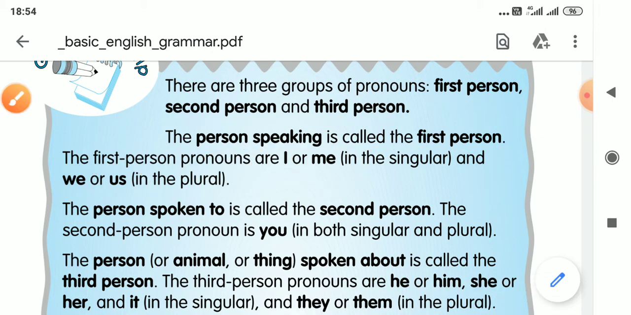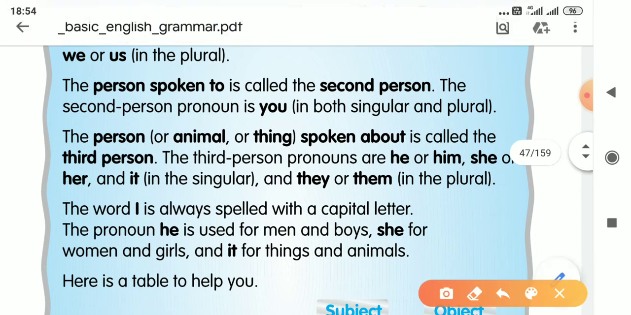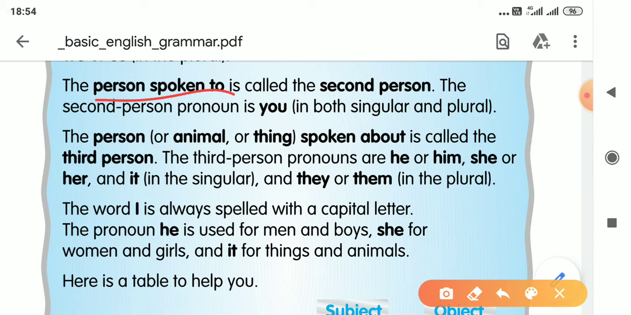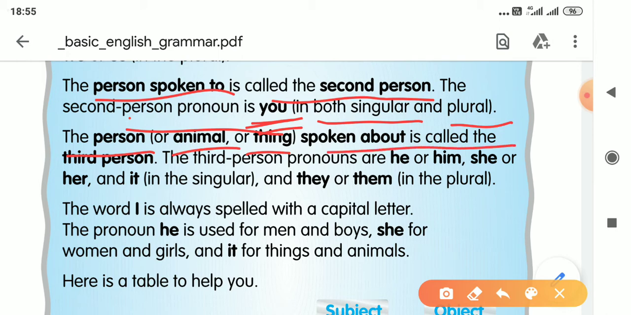What is second person? The person spoken to is called second person, meaning the one to whom you are talking. The second person pronoun is you, in both singular as well as plural. You can use you for plural as well as for singular. The person, animal, or thing spoken about is called third person. The third person pronouns are he, him, she, her, it, they, them. So these are your third person pronouns.